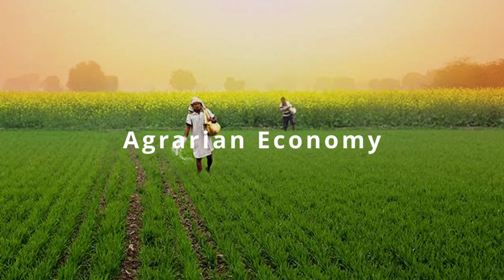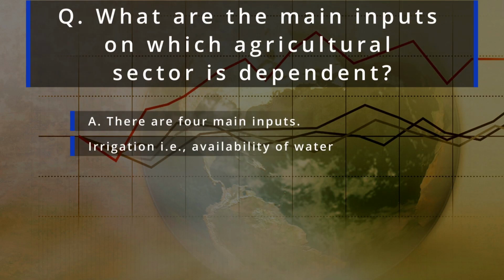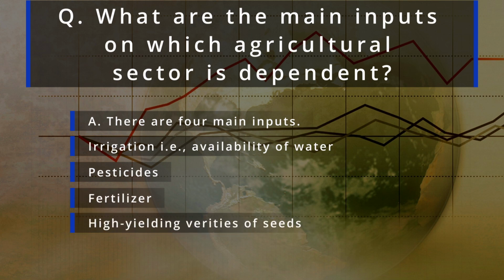Now, when we are going to discuss the agrarian economy, first we have to understand what are the main inputs on which the agricultural sector is dependent. Basically, there are 4 inputs on which the agricultural sector is dependent. So what are those? The first input is irrigation. Irrigation means continuous supply of water in the agricultural field. The second one is pesticide. The third one is fertilizer. And the fourth one is high yielding varieties of seed, in short, which we call HYV seed.